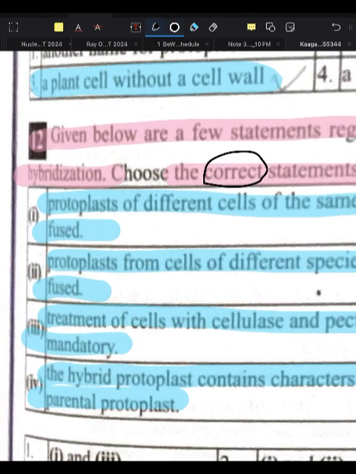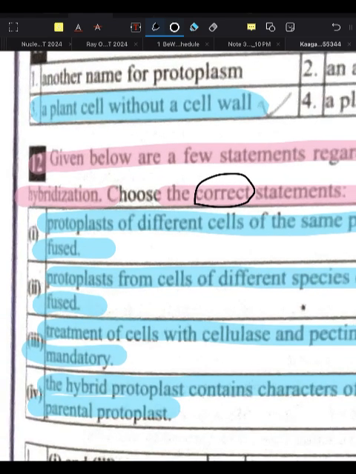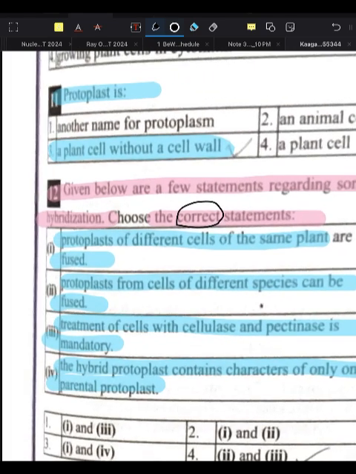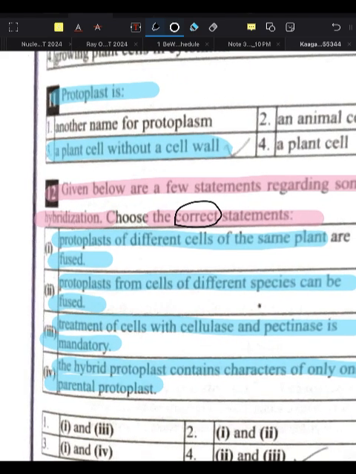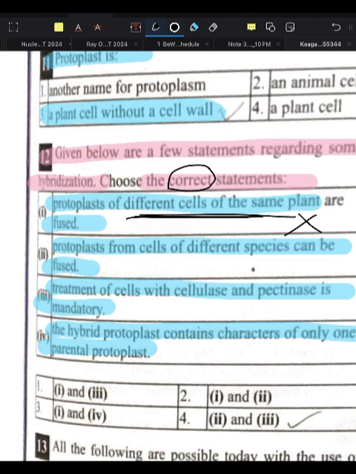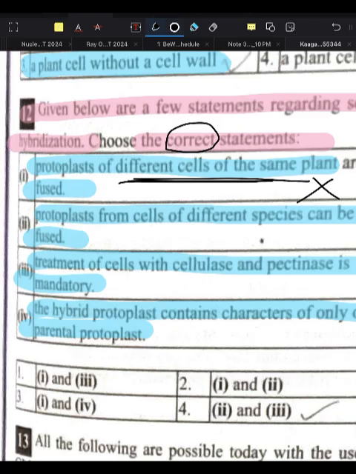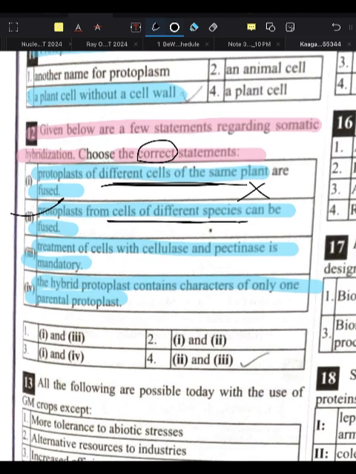These are silly mistakes. Now, protoplasts of different cells of the same plant are fused. No, this is a wrong statement. Different cells of the same plant means protoplasts can be fused, but a hybrid cannot be formed. Next, protoplasts from cells of different species can be fused.